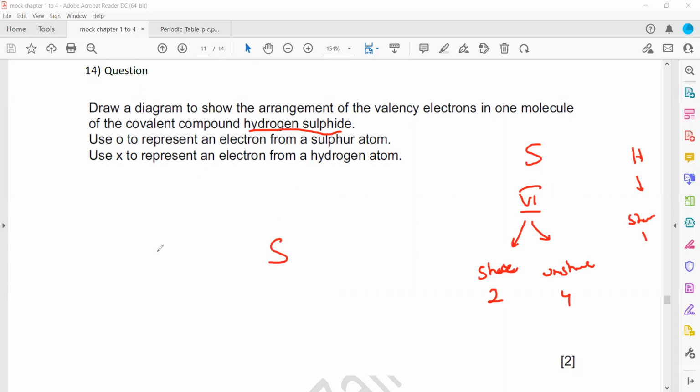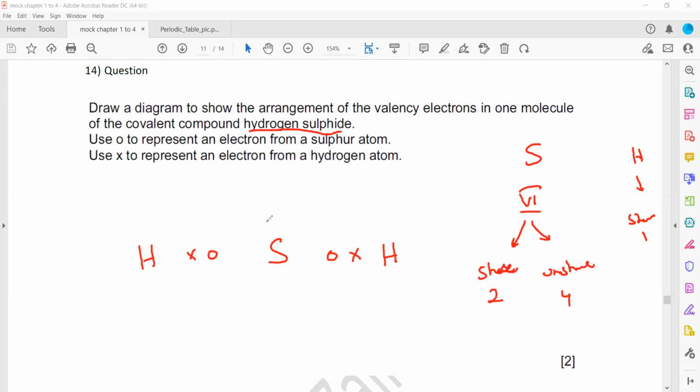So we have sulfur. If hydrogen shares 1, sulfur shares 1 from that side. And the same thing, there should be another hydrogen. If hydrogen shares 1, sulfur shares 1 from that side. We have to represent the electrons of sulfur with dots, and the electrons of hydrogen with crosses. So it is a dot and cross diagram.